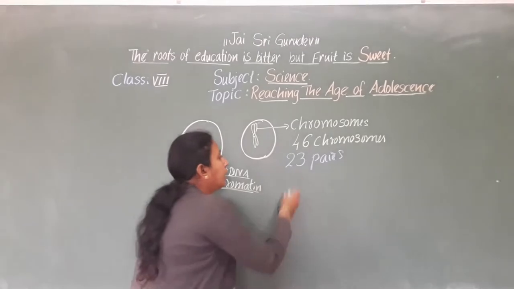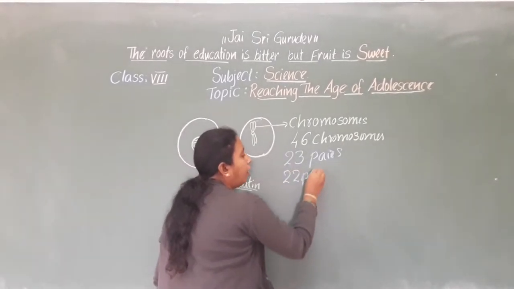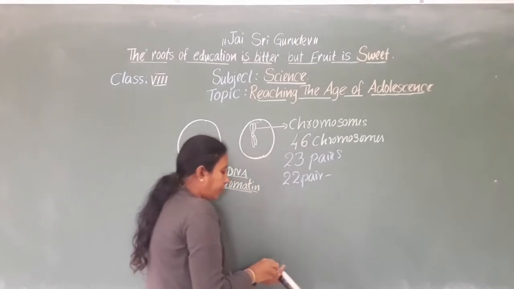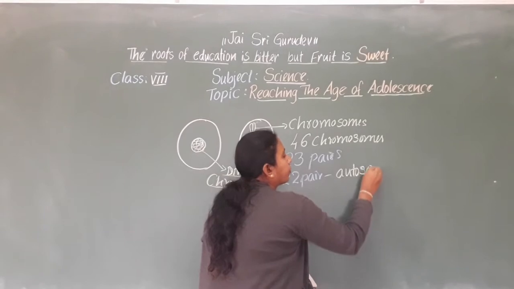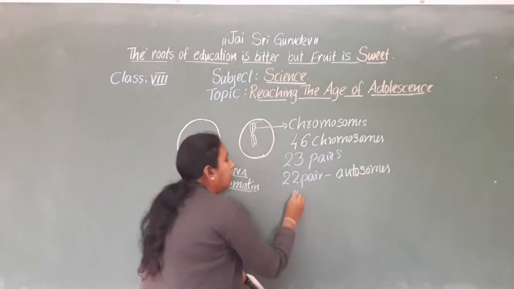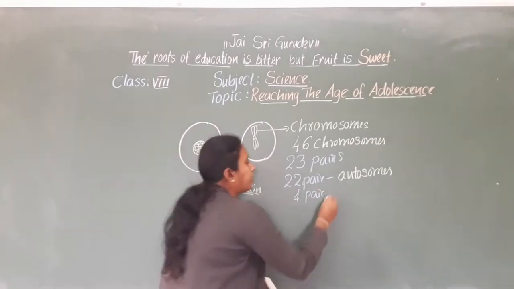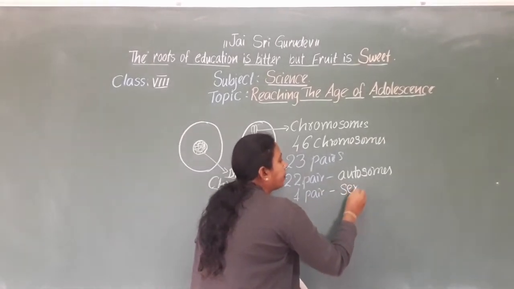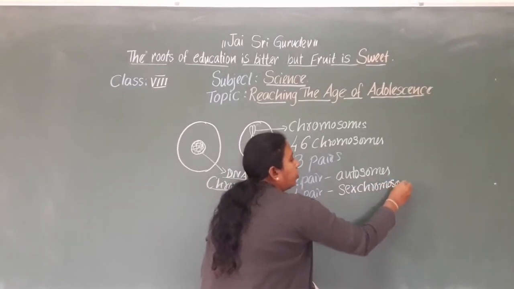Among these, the 22 pairs are called autosomes. And the other one pair we call sex chromosomes.